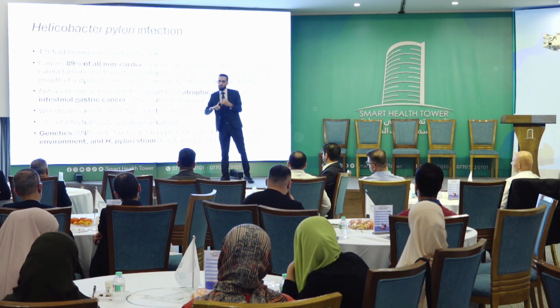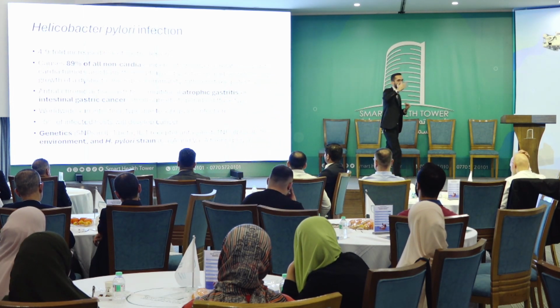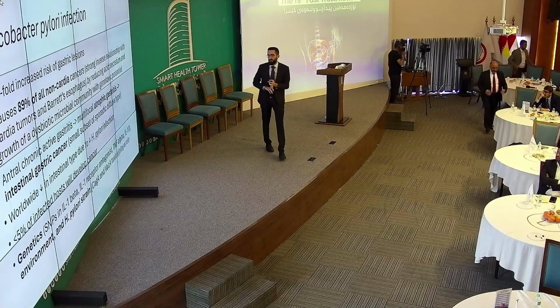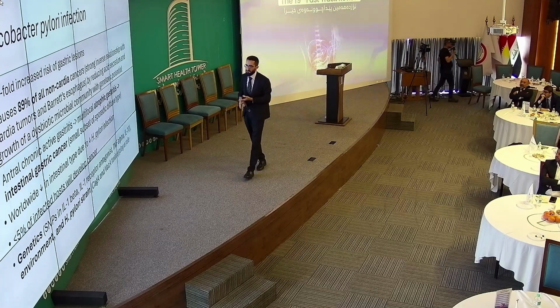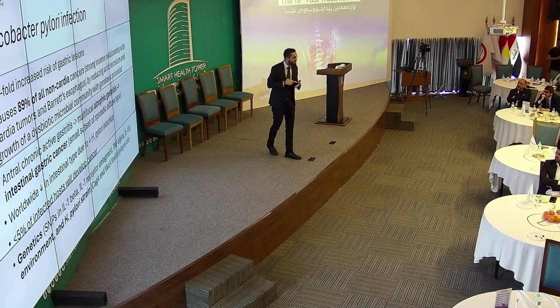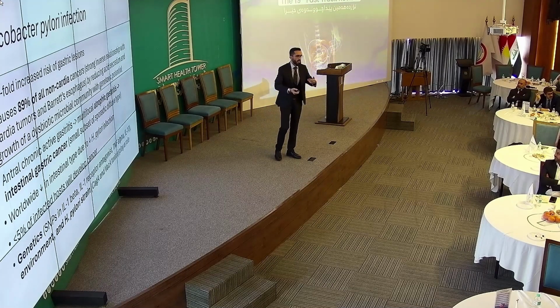The second one has to do with your genetic makeup. As we mentioned, there are polymorphisms in genes that modulate the body's response to H. pylori infection. So if you have those polymorphisms in certain cytokines and receptors like interleukin-1, interleukin-1 receptor antagonist, and others, then when you get H. pylori infection, you have a higher risk of developing gastric cancer. Now, these are things you cannot control, you cannot test for, but there are studies on them. The third thing has to do with the environment, which we mentioned is mainly smoking and diet. So these are the risk factors that determine whether, when you get H. pylori infection, you have a higher risk of developing gastric cancer or not.